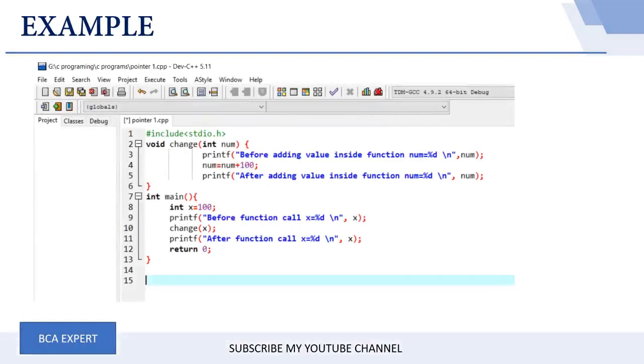First, let us execute call by value. This particular example is based on call by value. So here what you are basically doing is you are calling the function by passing the value, right?